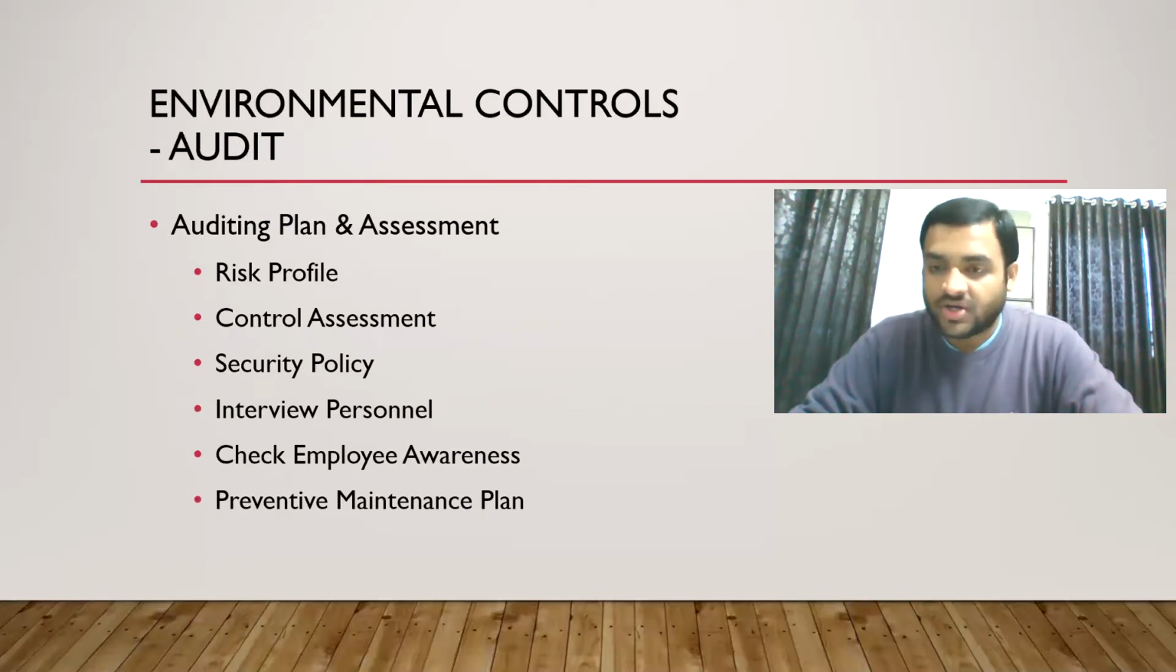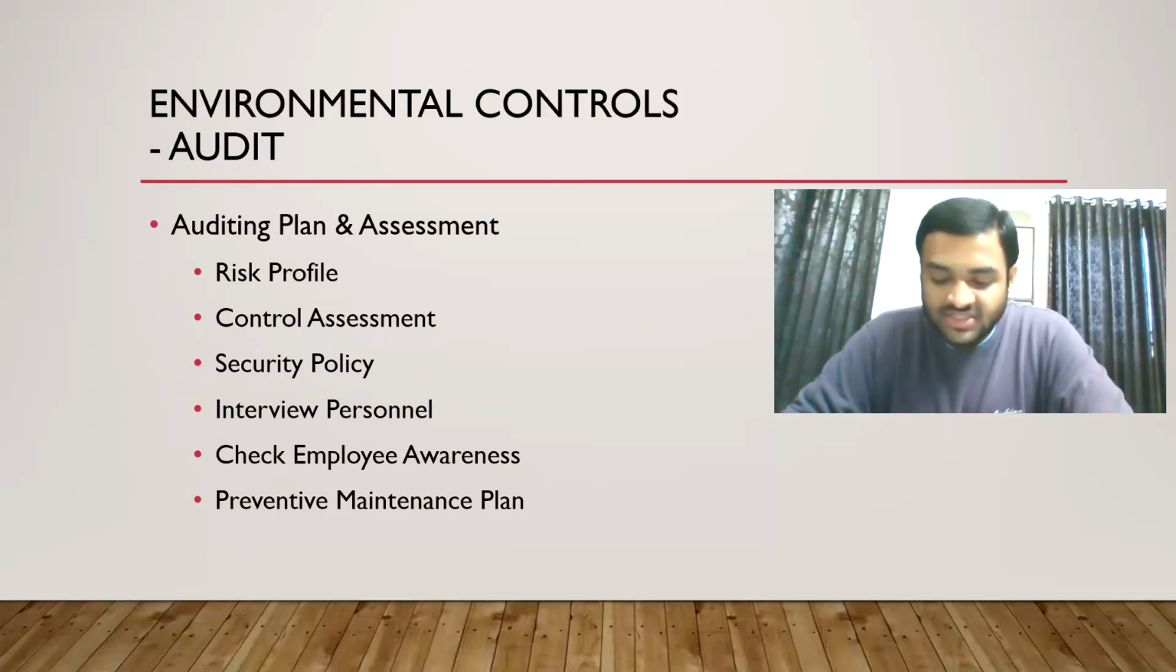Now we will do an audit of environmental controls. First, we will audit the plan and how the assessment is done. What assessment are we talking about? How we will identify the threats and how we will install controls. So first we will see the risk profile, whether a risk profile is maintained or not. We will identify all the risks, the probability of those risks materializing, the nature of the risk, and then the potential impact. That is basically what risk profiling is.